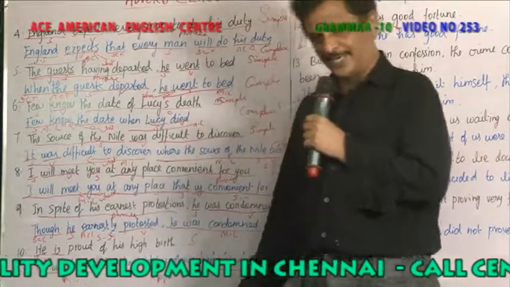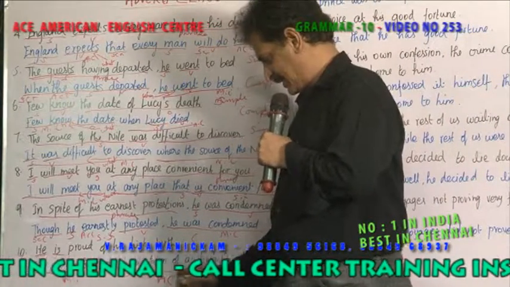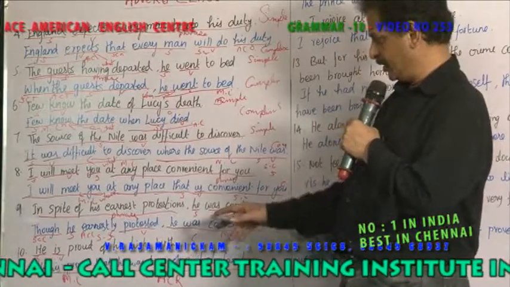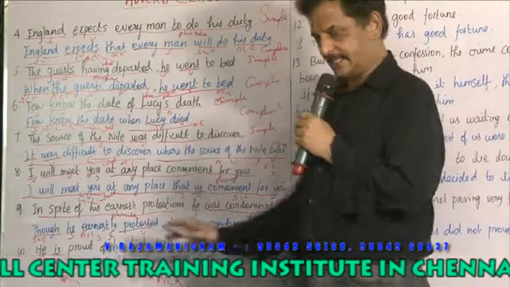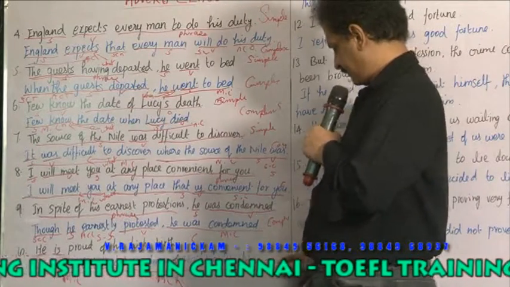He was proud. Why is he proud? That he was born of a high family. So it is an adverb clause of reason, right? So this is the main clause, and this sentence depends upon that sentence to give you a complex sentence. Are you clear about this?